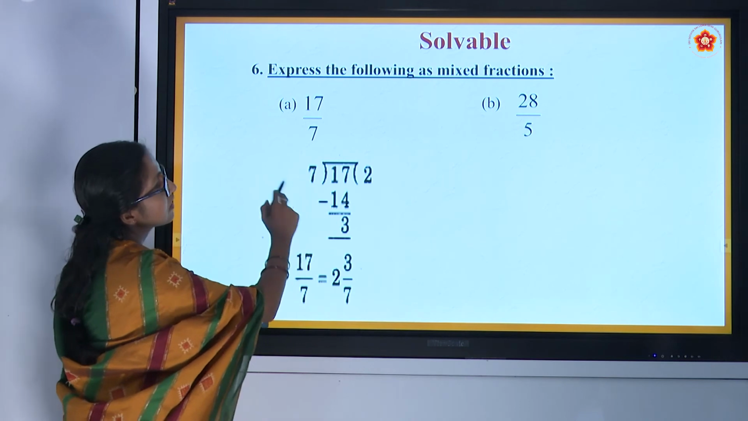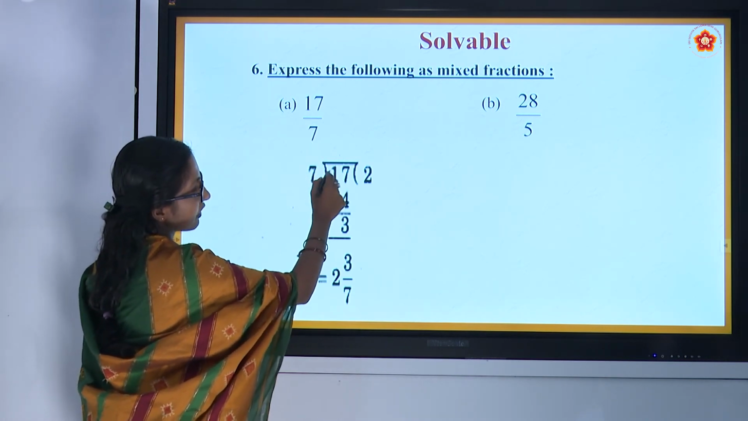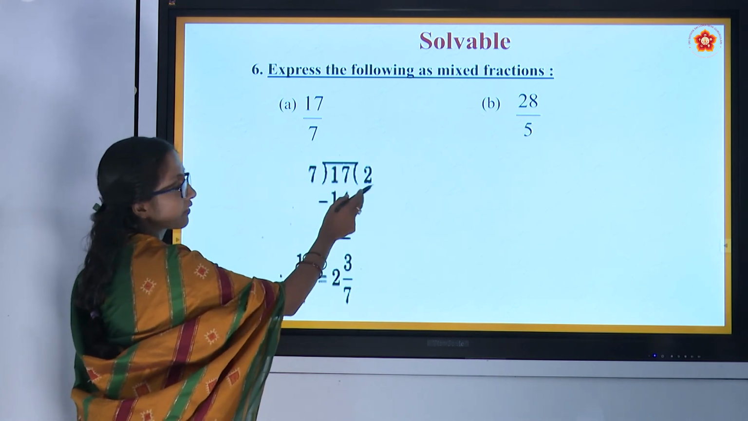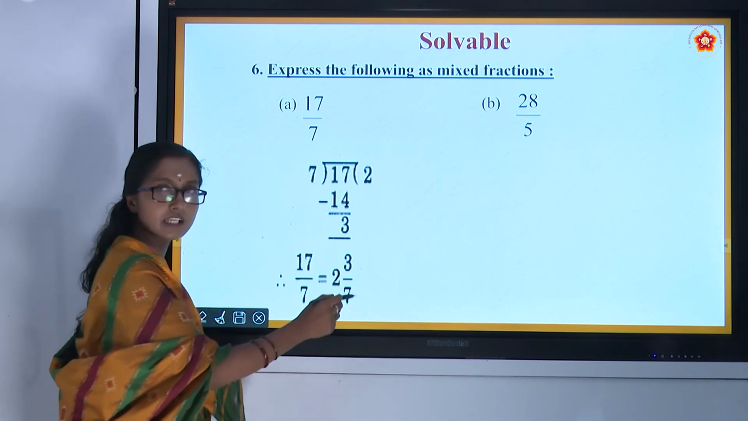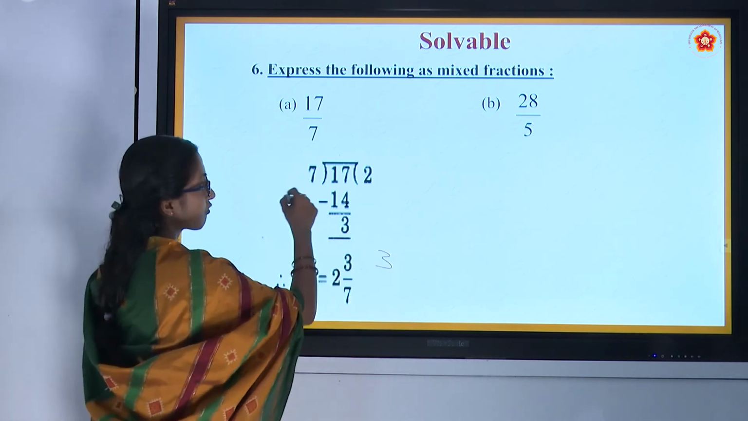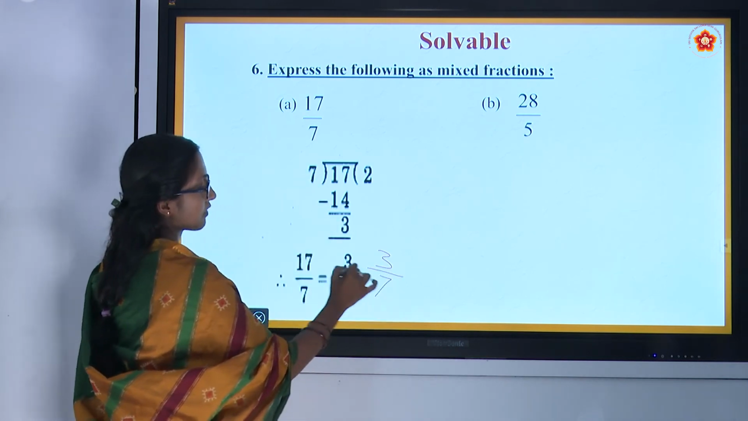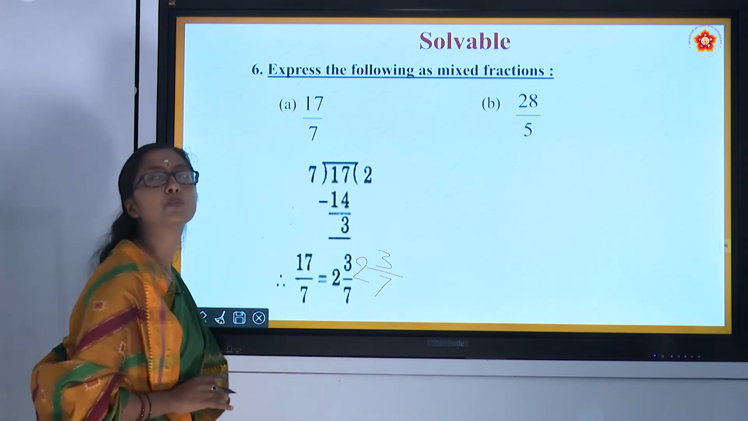17 by 7, we will write 7 divided into 17. 7 twos are 14, 3 remains. So the remainder is nothing but the part of the whole, which is 7. The remaining whole part is 2. Right?